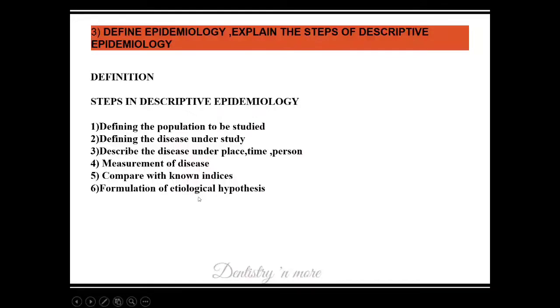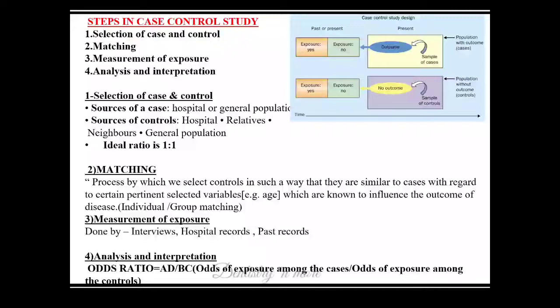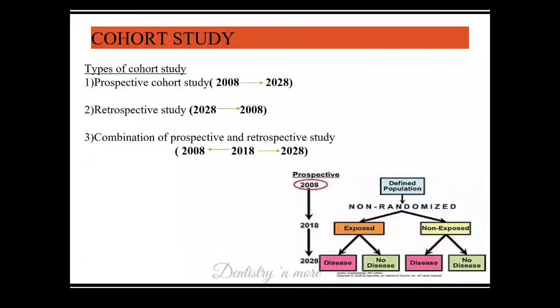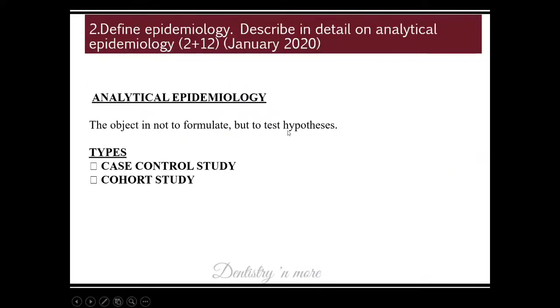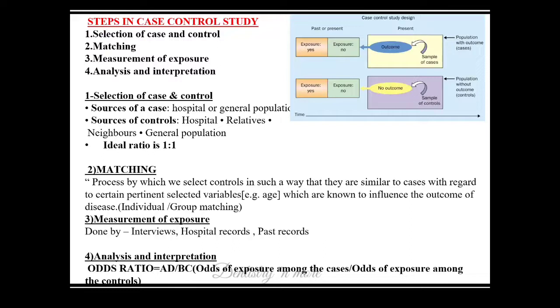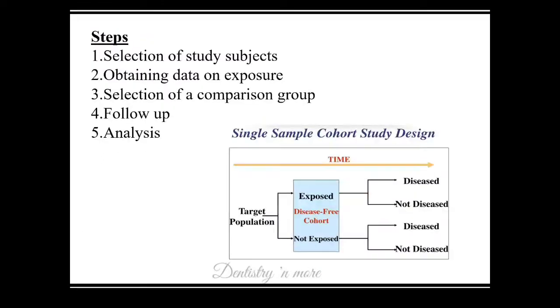Finally, we are formulating a hypothesis. Hypothesis is an assumption. So the end of a descriptive study is with the etiological hypothesis. It could be that the reason for lung cancer is smoking. We are explaining it with a 'could be'. So it is not a confirmative statement, it is an assumption, that is hypothesis. And in the analytical study, what we do is we can go for a case control study or a cohort study, and we need to test the hypothesis. This 'could be' will be changed to a relative risk or an odds ratio, that is more confirmative.